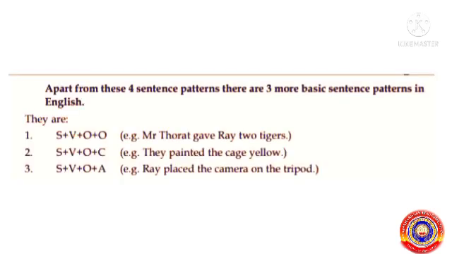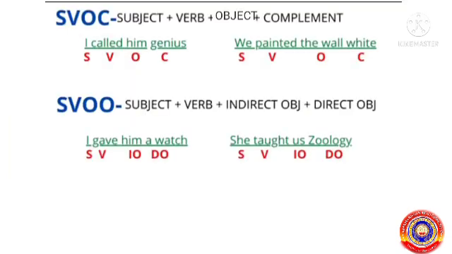Apart from these four sentence patterns, there are three more basic sentence patterns in English. They are SVOC, SVOO and SVOA. SVOC pattern is subject plus verb plus object plus complement. Here you can see examples. I called him genius. Here I is the subject, called is the verb, him is the object and genius is the complement.